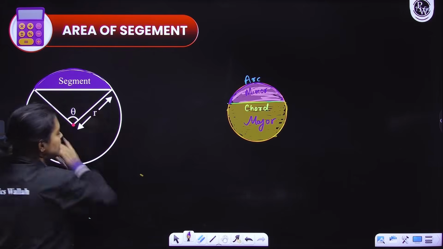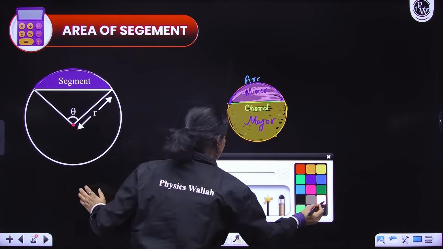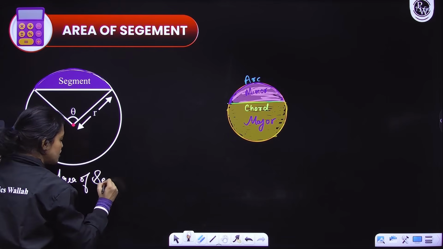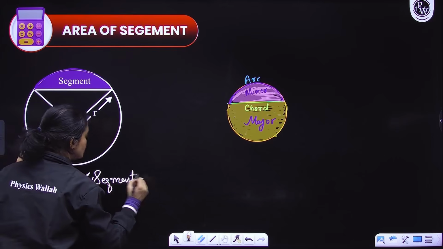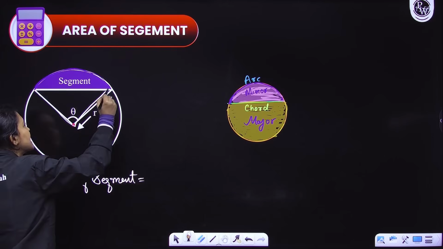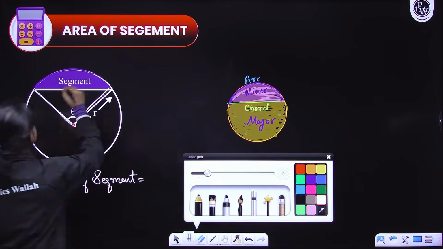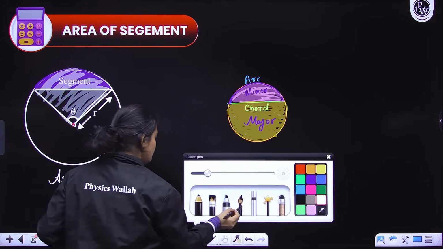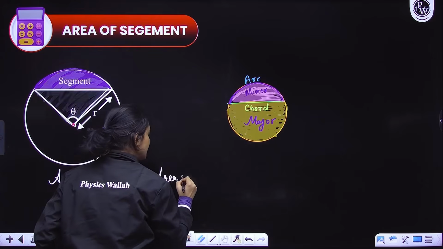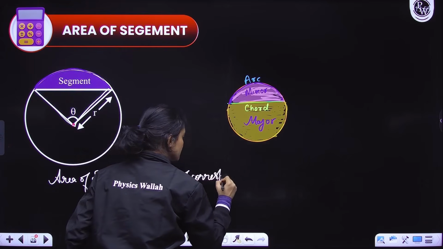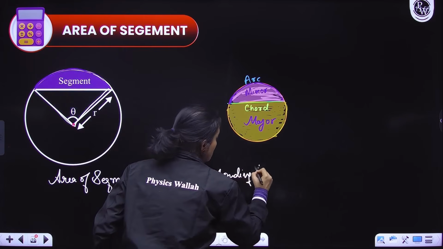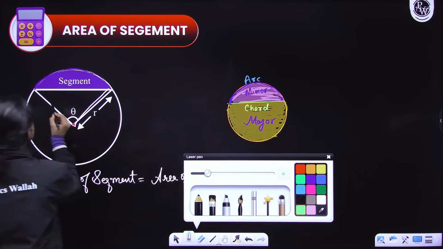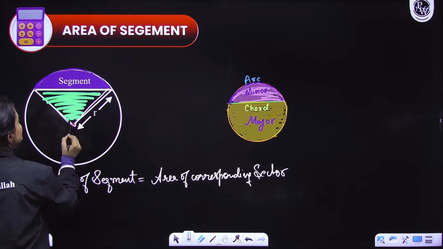Now see here, just by this diagram, can you not say, everyone, that the area of this segment is equal to the area of this sector here, the area of corresponding sector, minus, you will obviously be subtracting, the area of this triangle here?